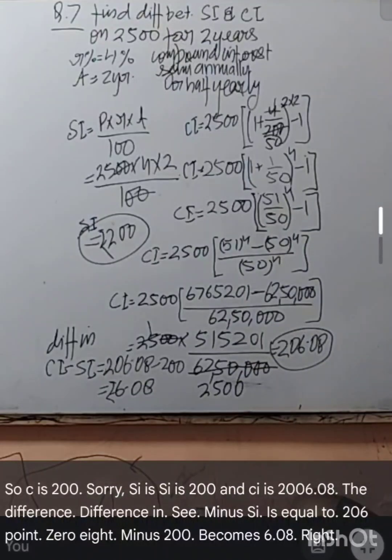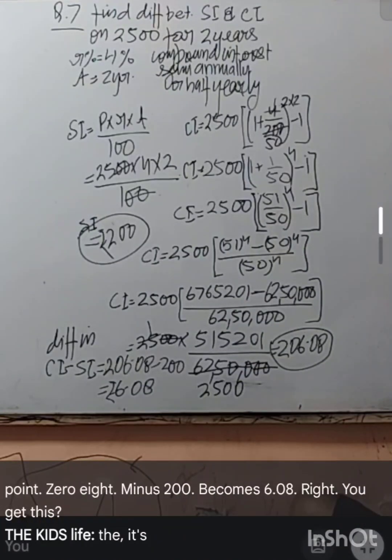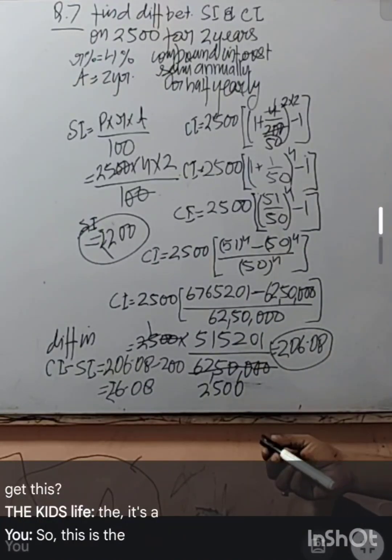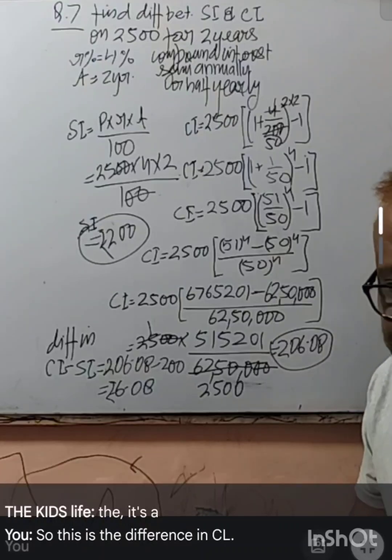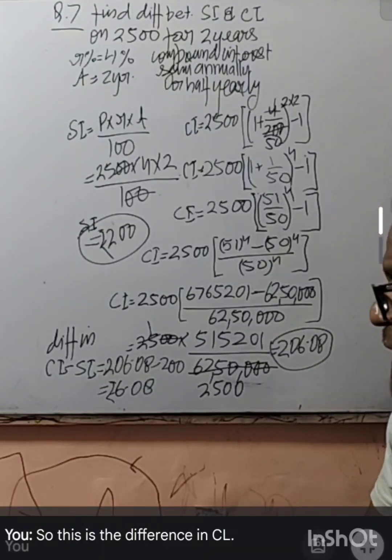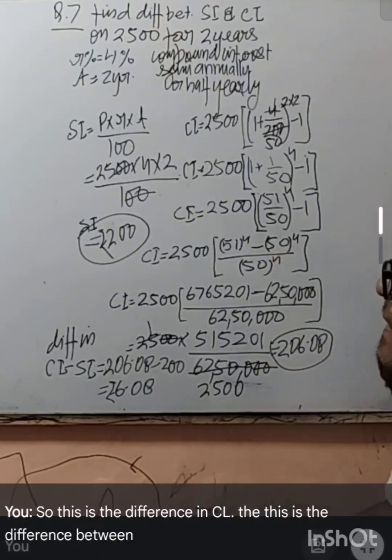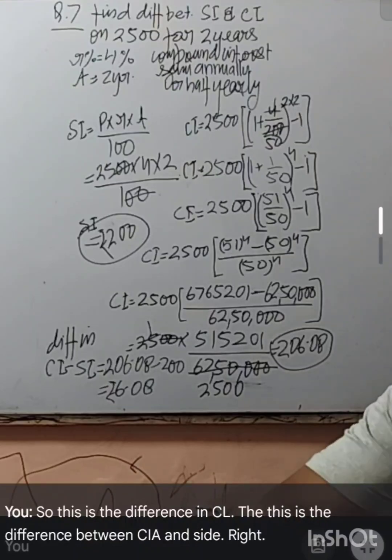You get this? So this is the difference between CI and SI, right?